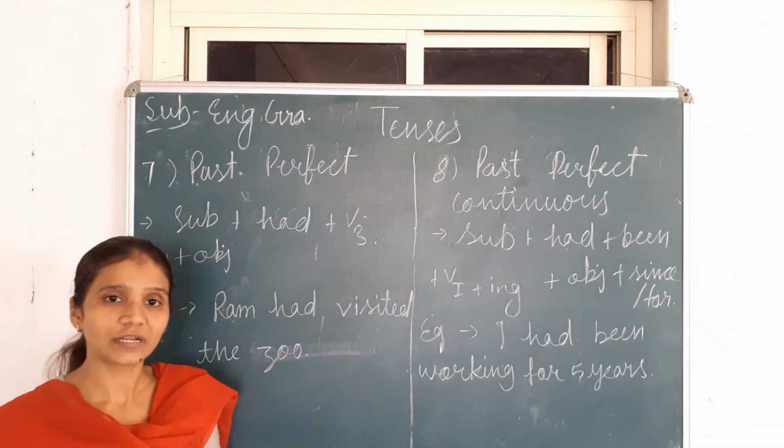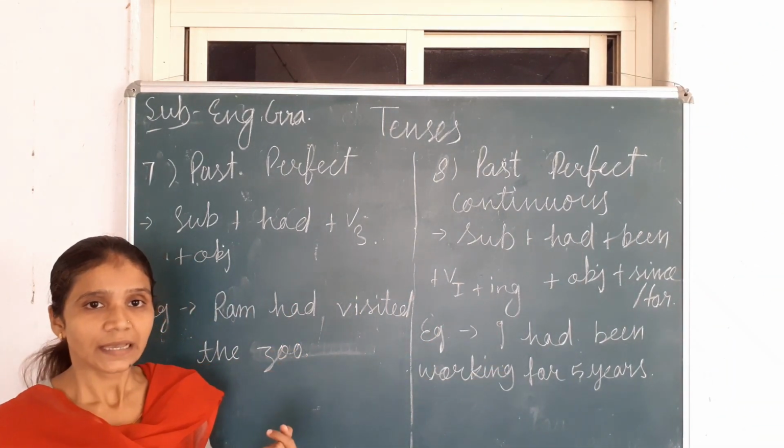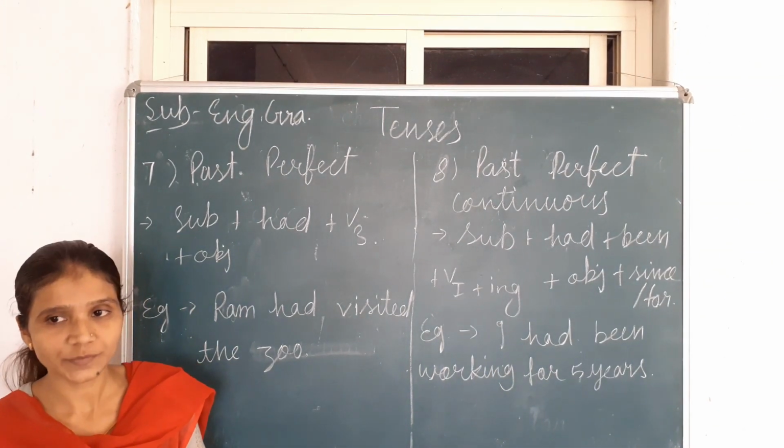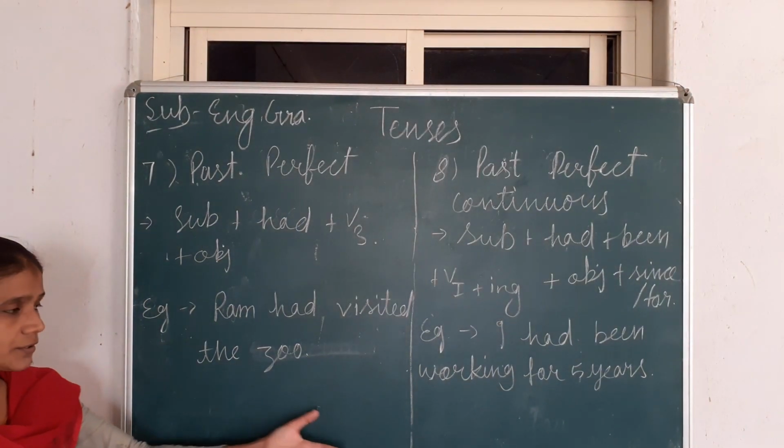Suppose we want to make it interrogative, then again we will use the helping verb at the start, then the remaining part, and at the end a question mark. If you want to take a screenshot, you can take it right now.